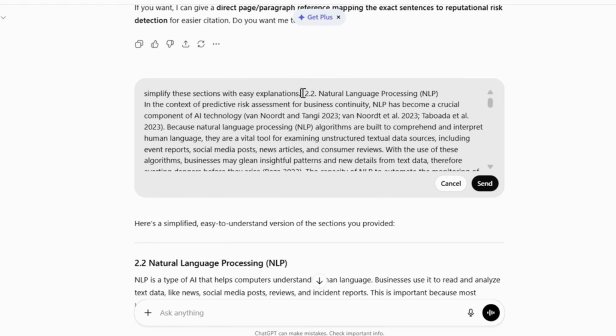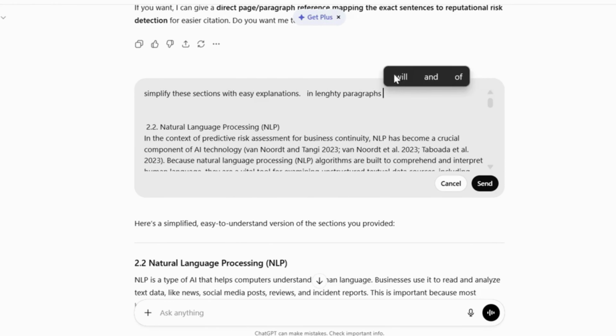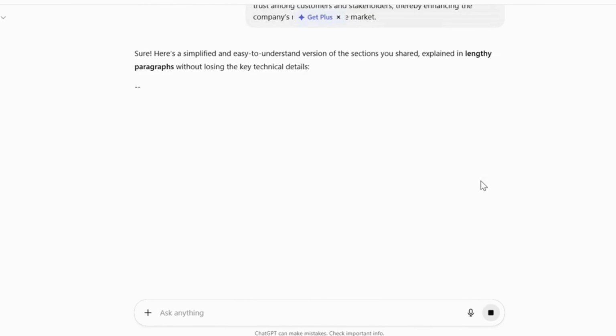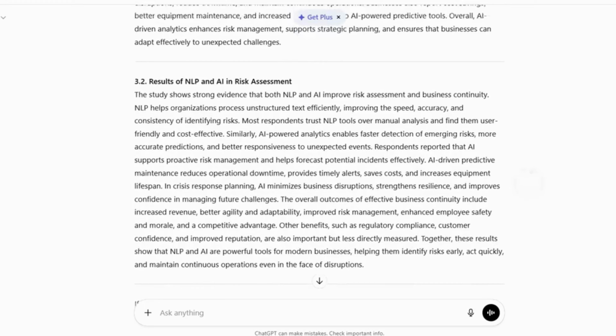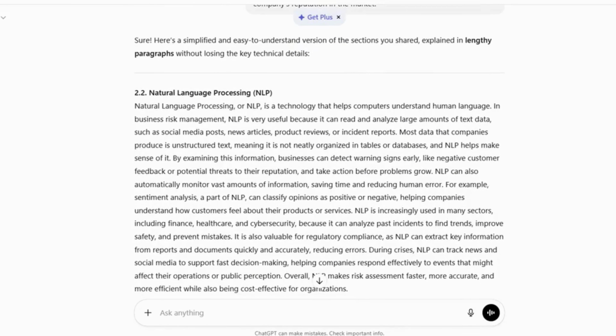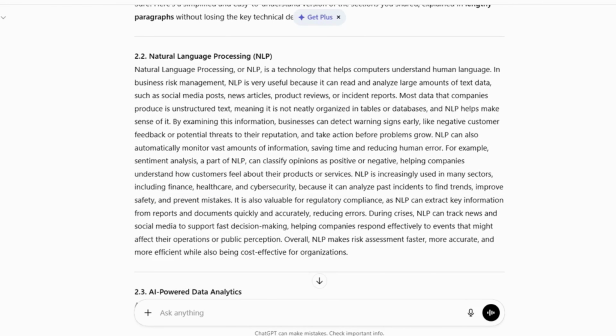I felt the explanations were still brief, so I edited and asked ChatGPT to expand them into longer paragraphs. Now, every explanation is clear and simple, like, sentiment analysis, a part of NLP, can classify opinions as positive or negative. You can use this process to better understand or read technical papers efficiently.